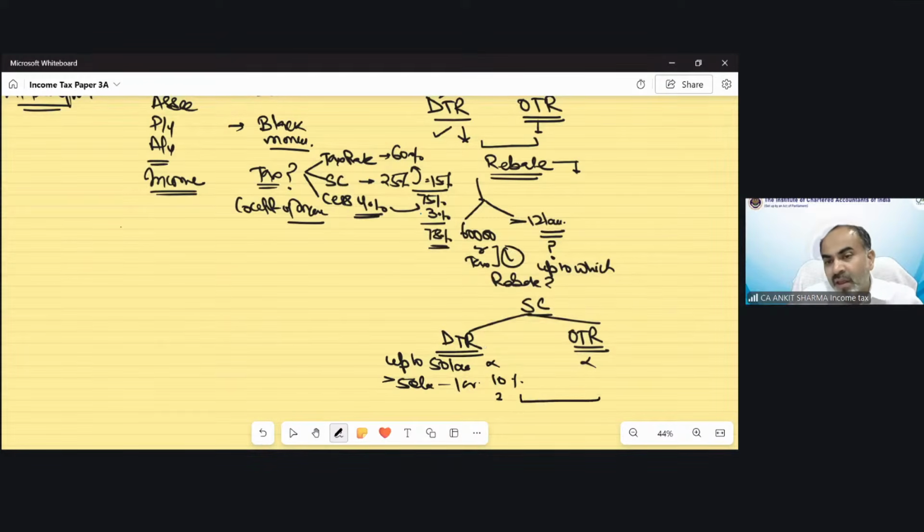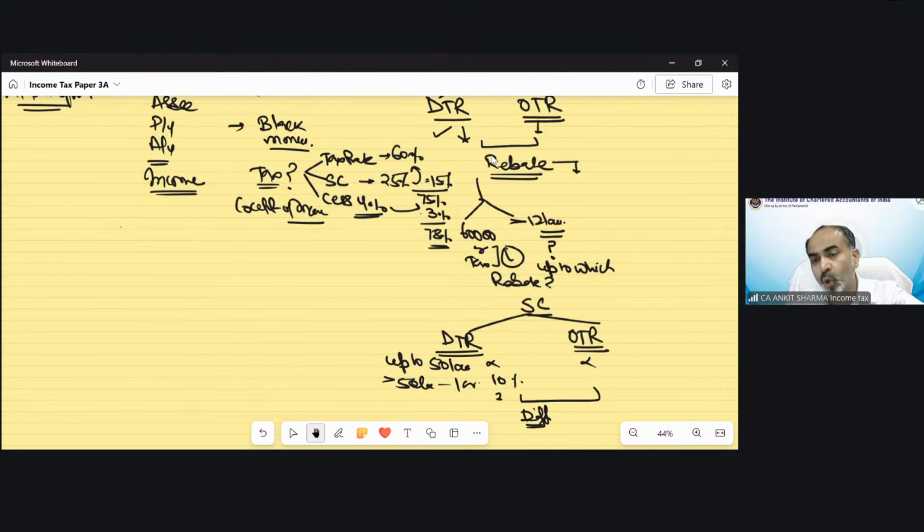So can you tell me the difference I have taught you in the normal class in the surcharge provisions under default tax regime and optional tax regime? There is only one difference in case of default tax regime surcharge concept and in case of optional tax regime surcharge concept. So can you tell me that difference, what we have discussed in our normal class? What is the difference regarding surcharge in case of default tax regime and optional tax regime? Somebody answered, very good. Mac is saying surcharge in case of default only 37%.